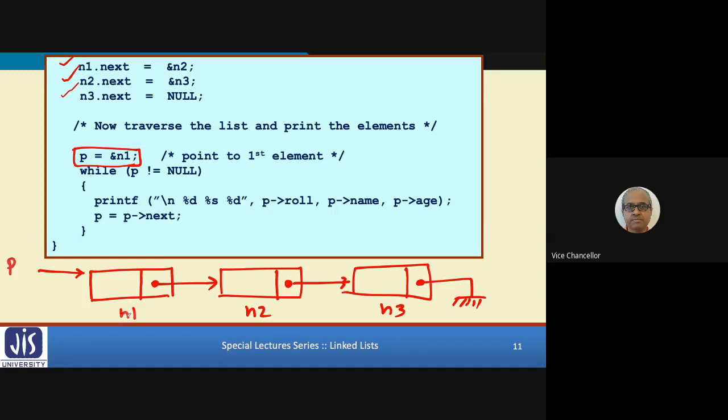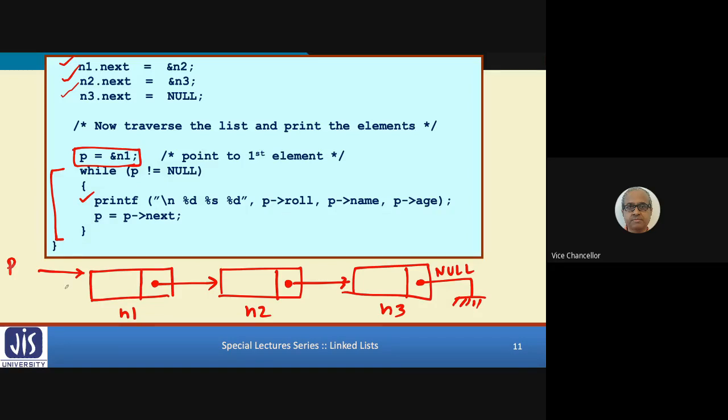Now, here there is a while loop. While p not equal to null, is p null? No. P is null only here, only the last element pointer is null. This is a valid address, the address of n1. So it is not null, and it will go inside the while loop and print the three variables.